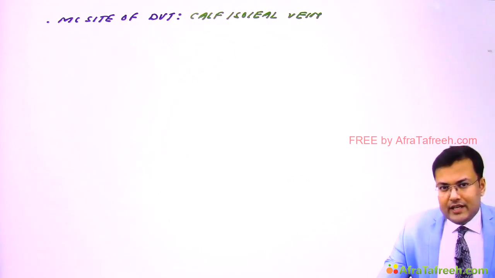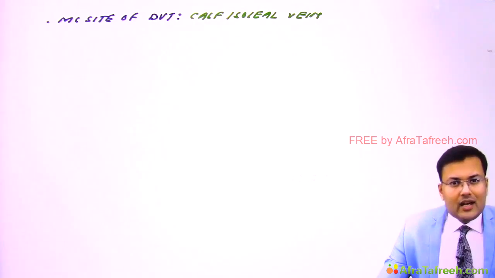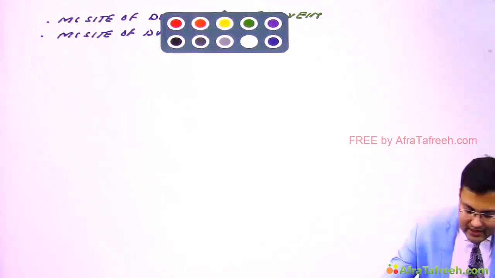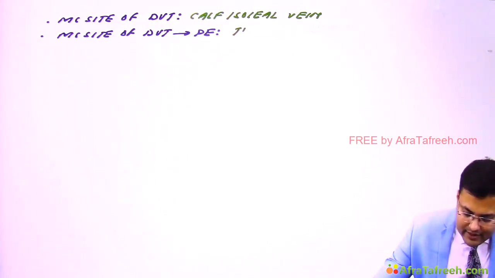Most common site of DVT leading to pulmonary embolism, and that's thigh vein or femoropopliteal vein. So what's the most common site of DVT leading to pulmonary embolism? And that is thigh vein, also known as femoropopliteal vein. It's the thigh vein or femoropopliteal vein.